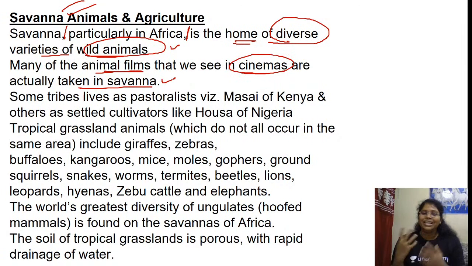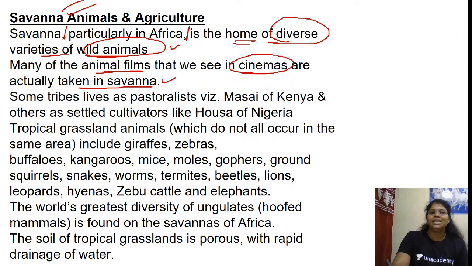Yes, many animals. Can you tell me which is your favorite animal film or movie? Of course, National Geographic Channel, or what are the other things? So you can think, where do they shoot these films? Of course, all these are taken in savanna land, savanna grassland, tropical grassland.